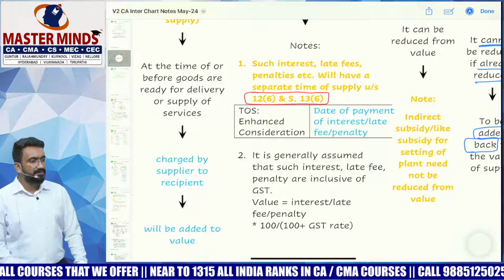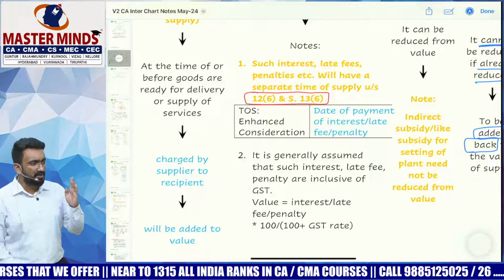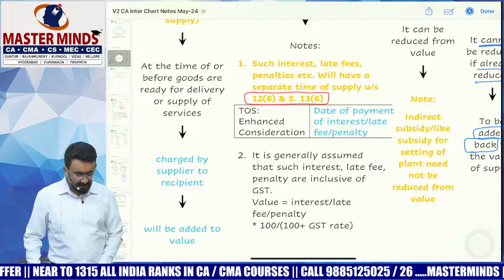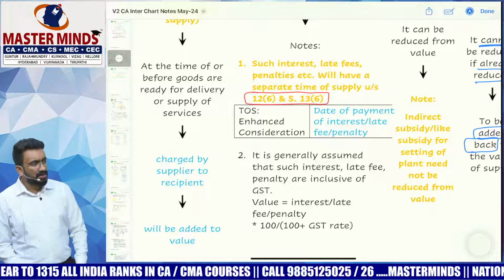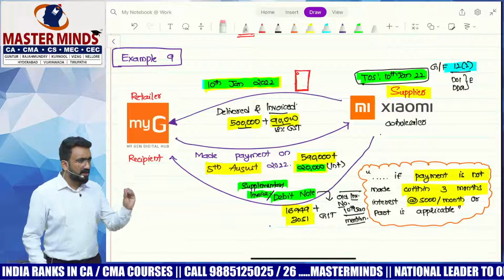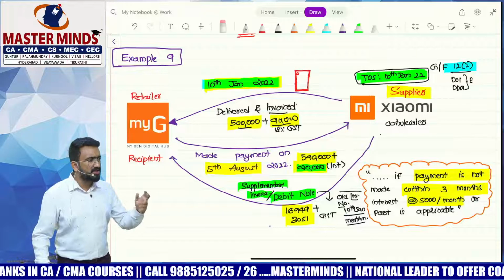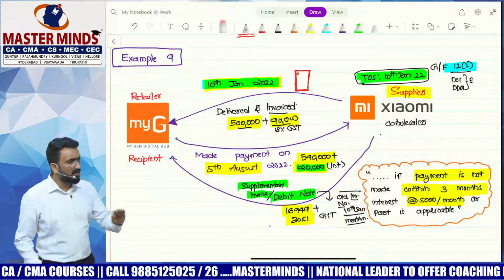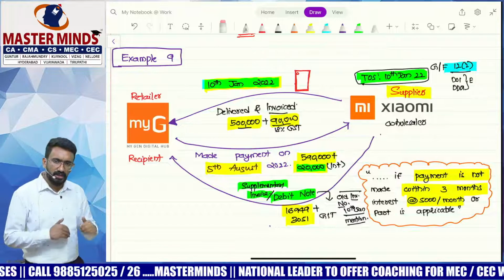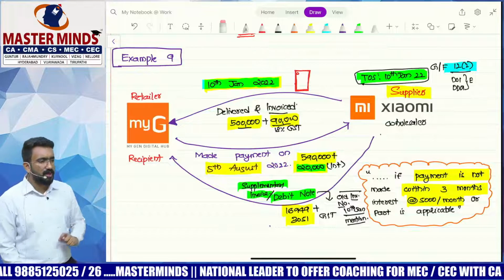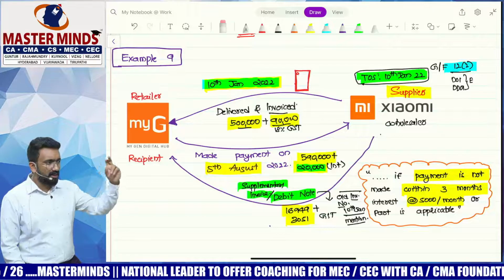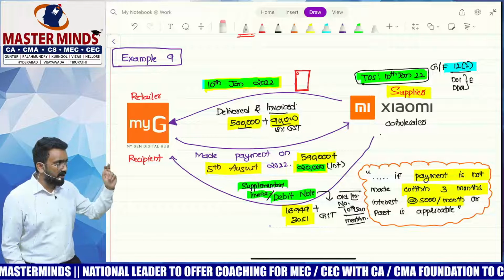What's your general assumption? Unless the question tells you otherwise, we assume whatever interest that you have received would be including GST. This 20,000 is beyond that. So it's a general assumption because general trade practice is that nobody pays you delayed interest plus GST. So whatever 20,000 that you get would be the lump sum. So what do we have to assume? That 20,000 is including GST. So your GST amount would be how much? So you have to do, what will be the value? 20,000 multiplied by 100 divided by 118.